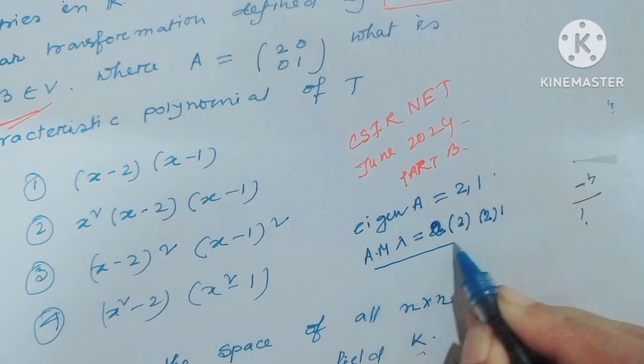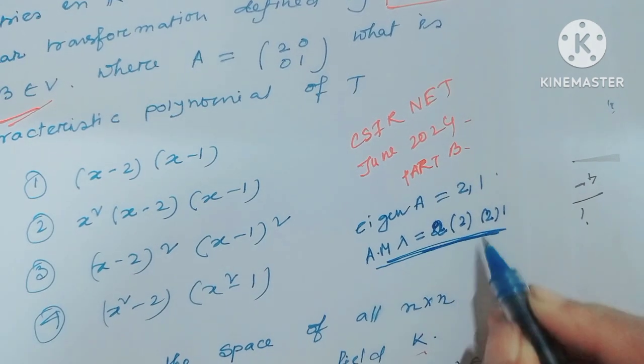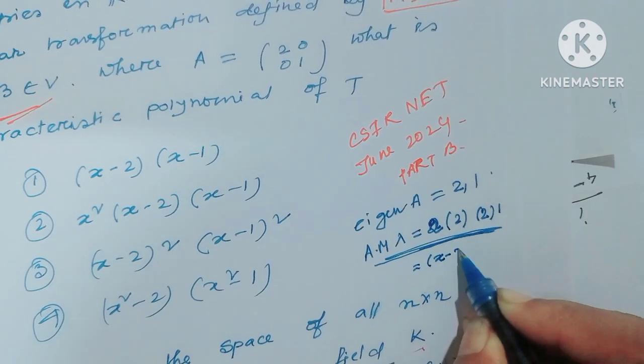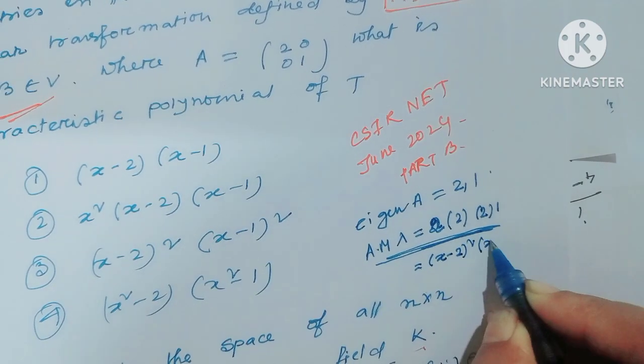From this we can tell the characteristic polynomial is (x minus 2) whole square and (x minus 1) whole square. So option 3 is the right option.